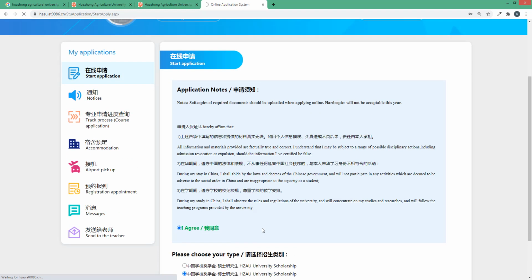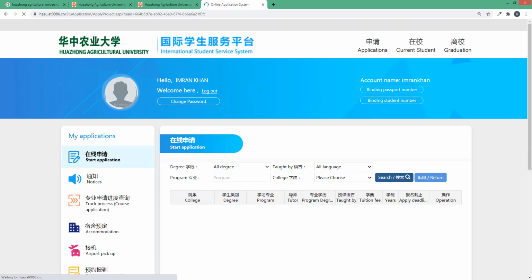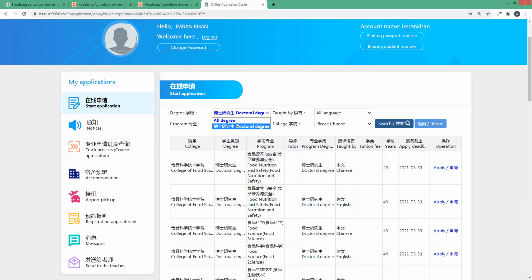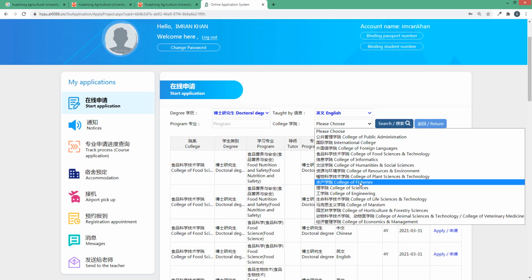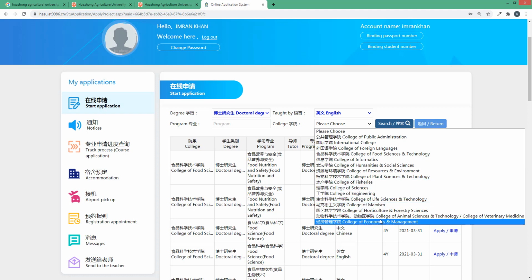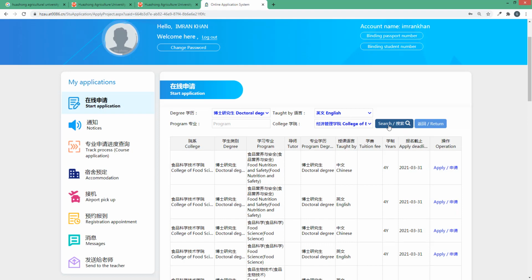After that you can see the majors. Which major should I select, and which one is my previous major? Now select the highest degree, which is my doctoral degree. If you select your master degree in the previous option, then your master degree is shown here. For language, I want to see all the majors in English. Click on this. Here are the colleges. You can select your college according to your situation. Click on search.